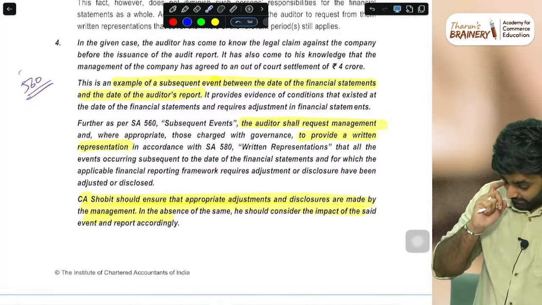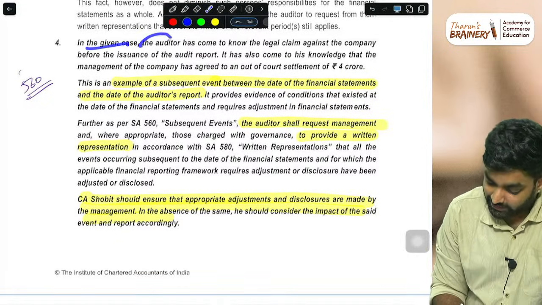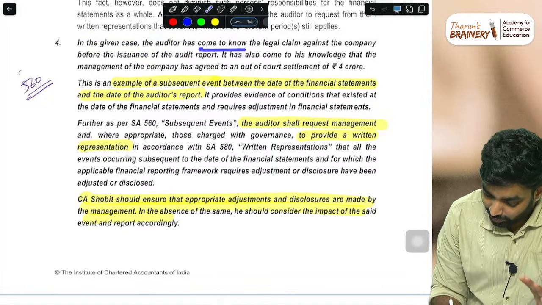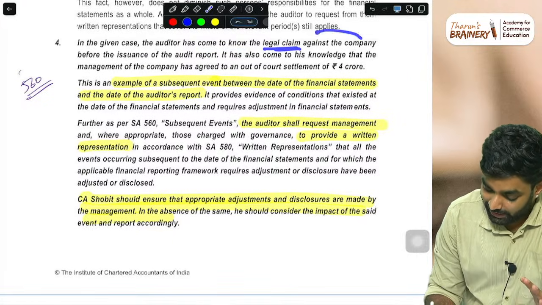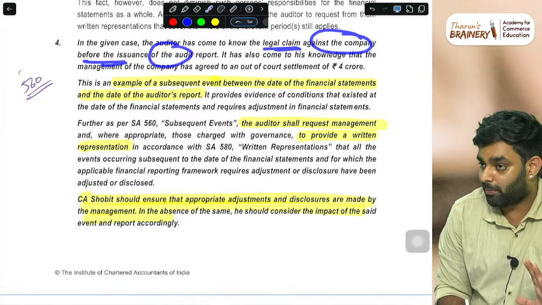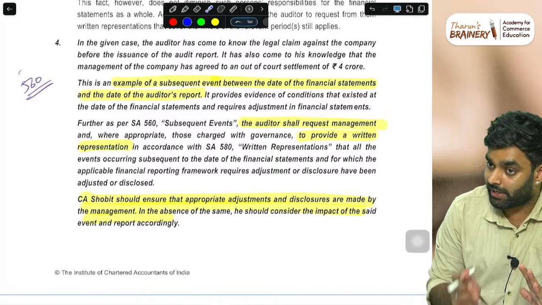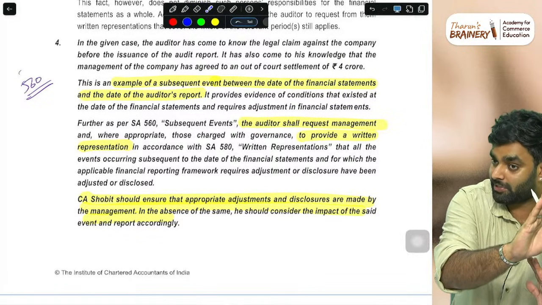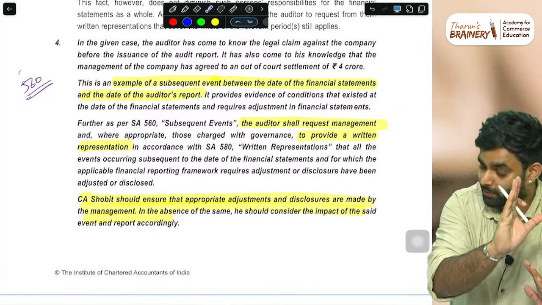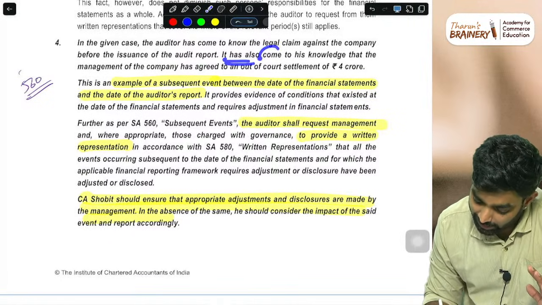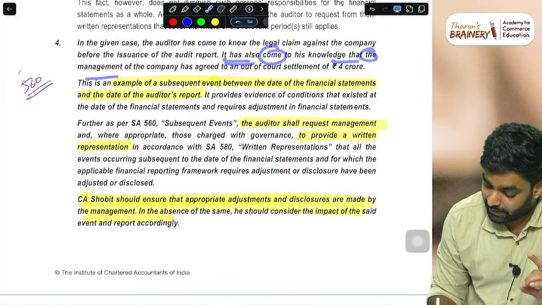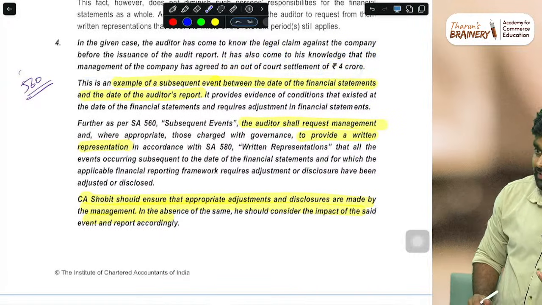First, SA 560. In the given case, the auditor came to know about the legal claim against the company before the issue of the audit report. The condition was already existing on 31st March. So it has come to his knowledge that the management of the company has agreed to a 4 crore out-of-court settlement.